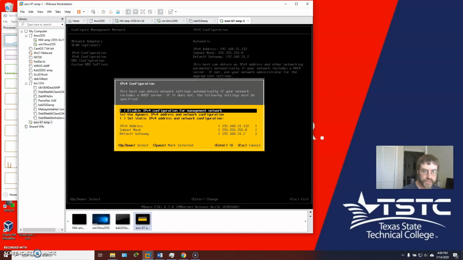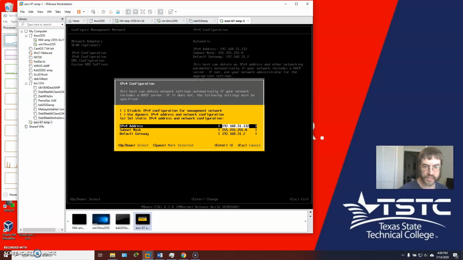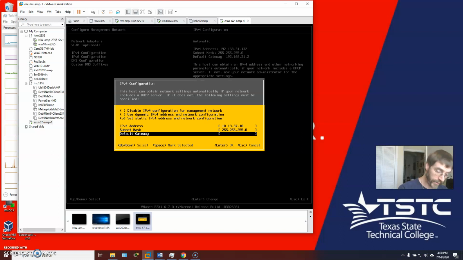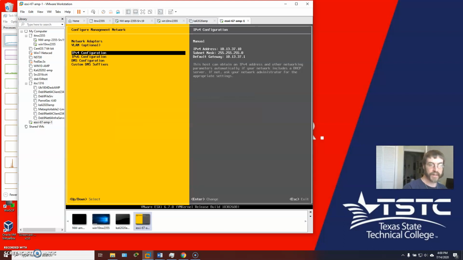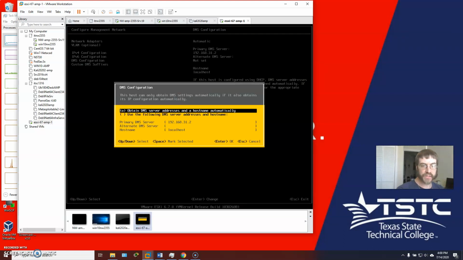Escape will get out. So what I'm going to do here is hit spacebar to choose static addressing. Let me go ahead and turn on my numlock. 10.13.37.10, with a 255 netmask. My gateway is actually going to be, there is no gateway, so 10.13.37.1. Okay.